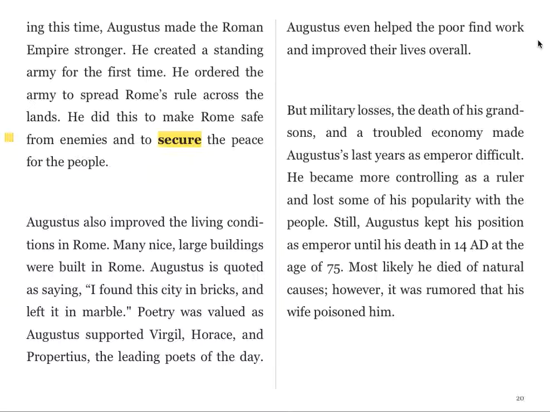But military losses, the death of his grandsons, and a troubled economy made Augustus's last years as emperor difficult. He became more controlling as a ruler and lost some of his popularity with the people. Still, Augustus kept his position as emperor until his death in 14 AD, at the age of 75. Most likely he died of natural causes. However, it was rumored that his wife poisoned him.